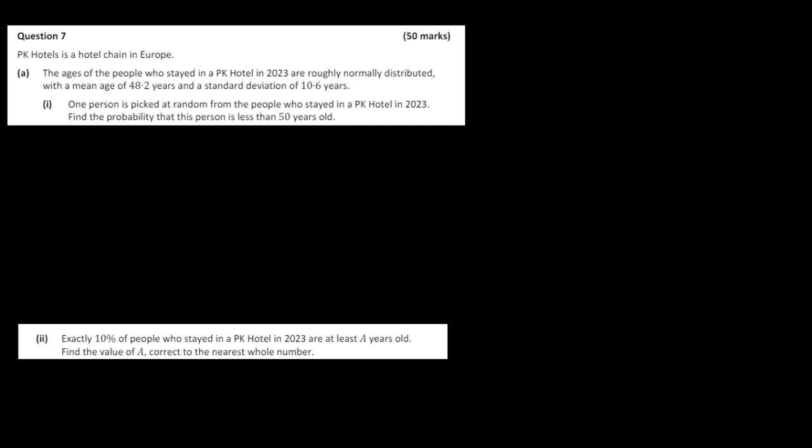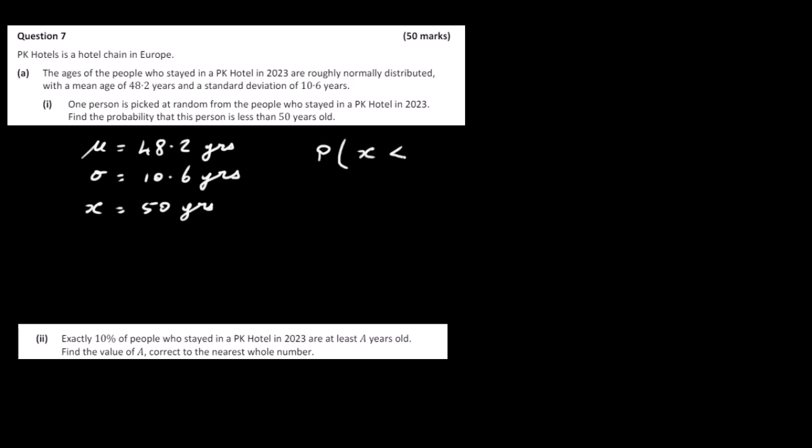So in this case we have our population mean age of 48.2 years. We have the population standard deviation, 10.6 years, and our x value is 50. What we're asked to find here is the probability that this person is less than 50 years of age.